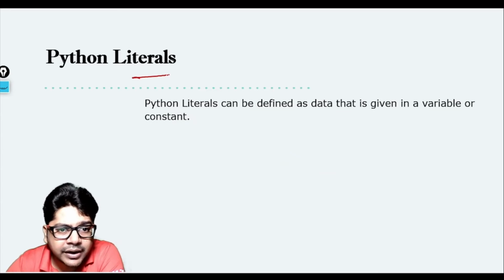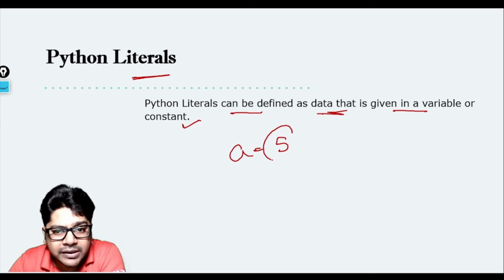Now coming to Python literals. A Python literal can be defined as the data that is given in a variable or a constant. Okay, so if you write a is equal to 5, this is a literal.